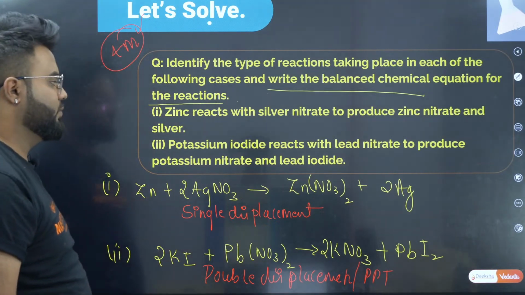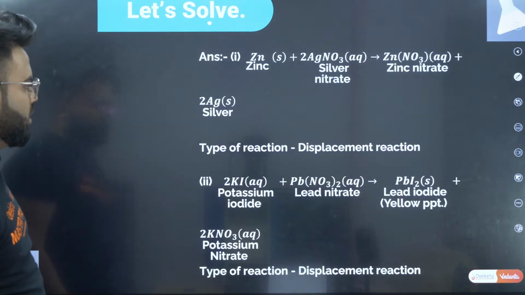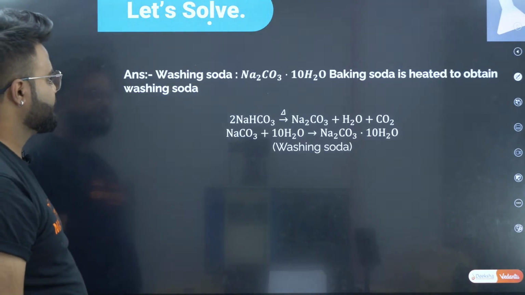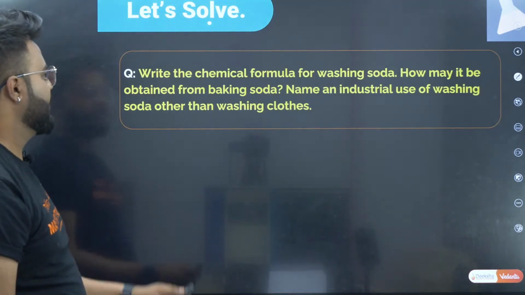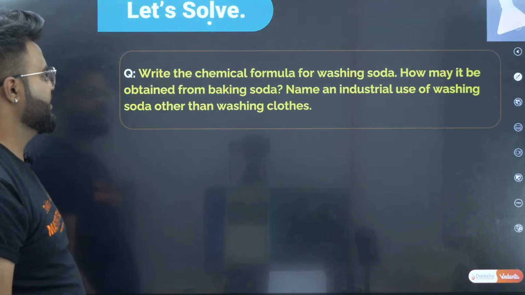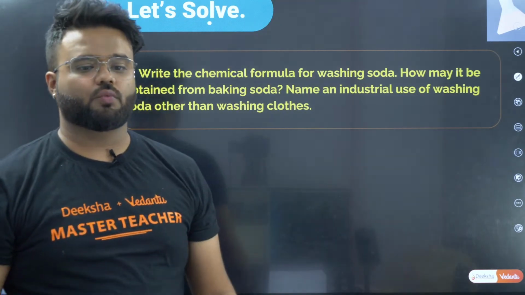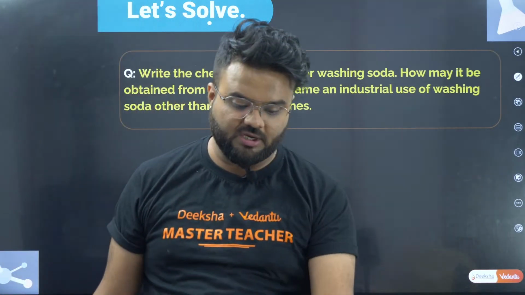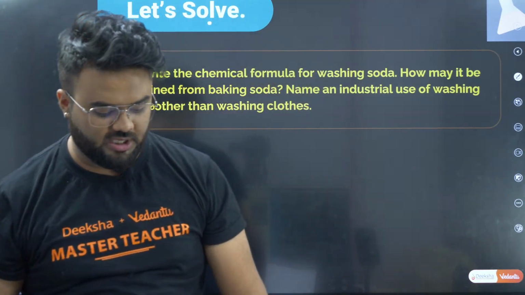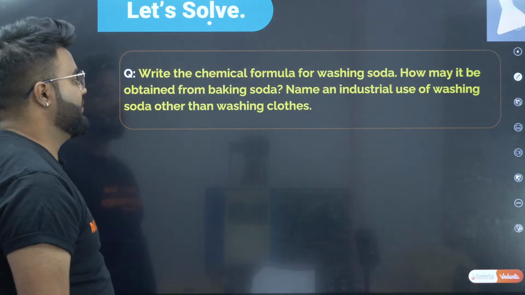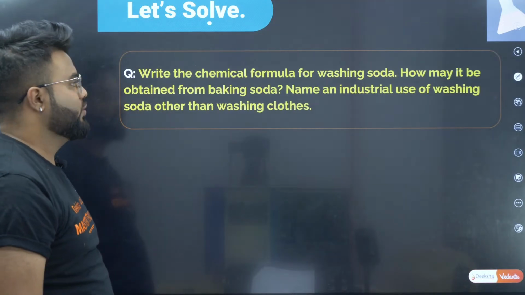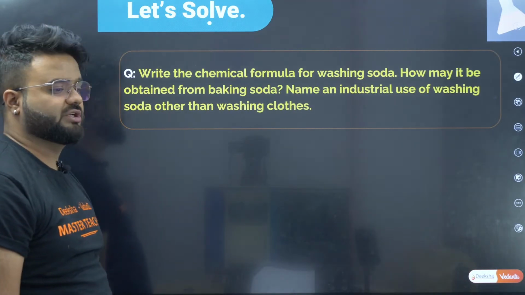Now, let me check with the next question. See, this is your answer. You can note it down. Okay, next question: write the chemical formula for washing soda. After writing the chemical formula for washing soda, you have to write how it may be obtained from baking soda and name an industrial use of washing soda other than washing clothes.